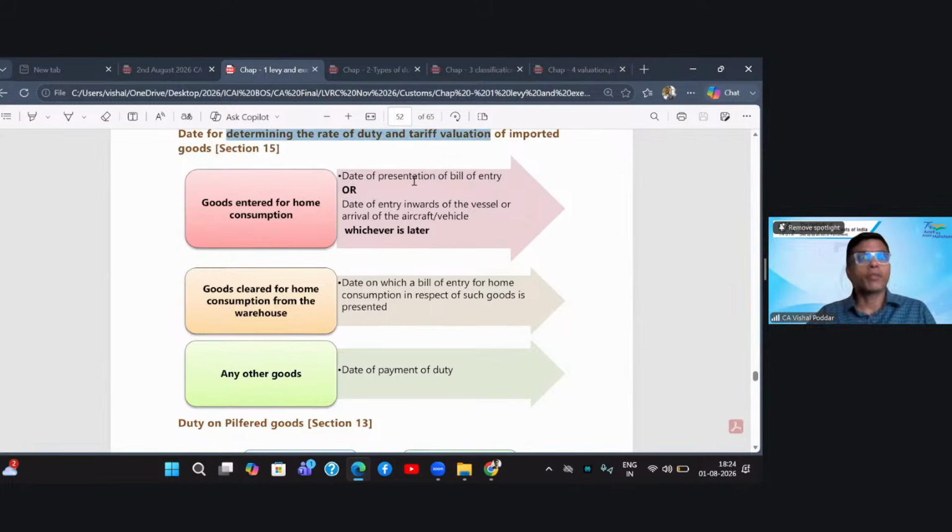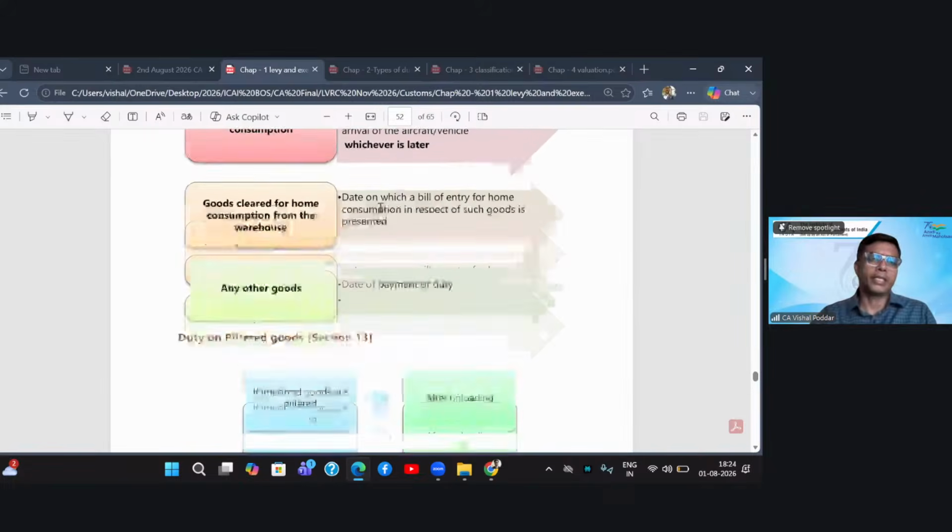Answer: the date on which the importer presented the bill of entry or the date on which the ship was given entry inwards permission, whichever is later. Now, what is entry inwards and all? You study in another chapter when we deal with the import-export procedures. So, when the goods were imported to India and immediately cleared by the importer, the relevant date for determining the customs rate and custom value will be the later of both these dates.